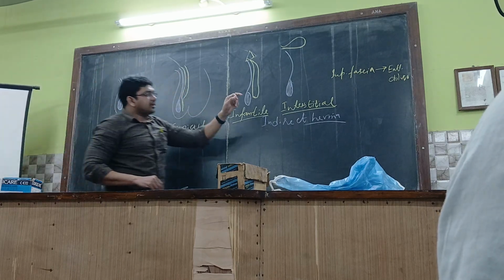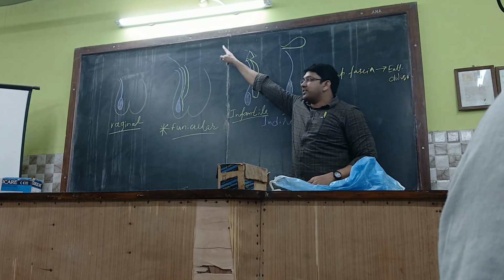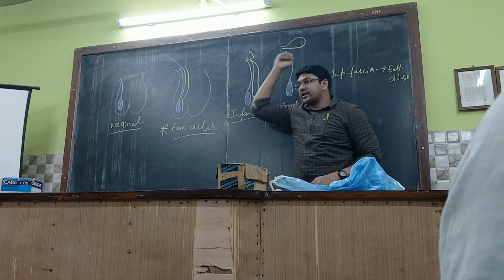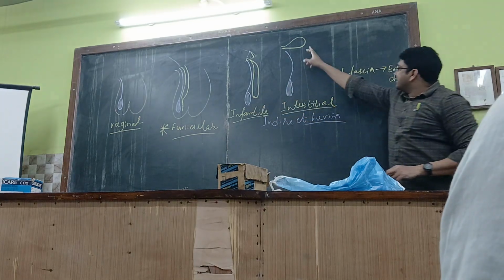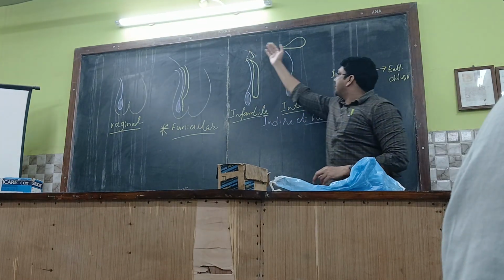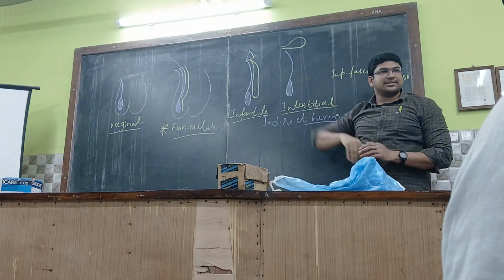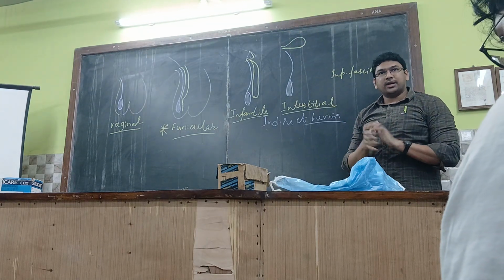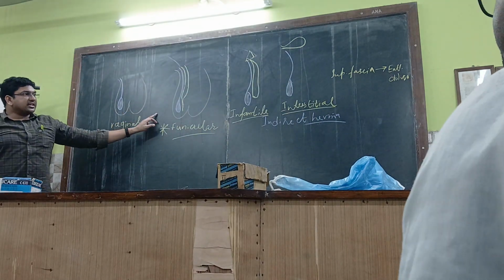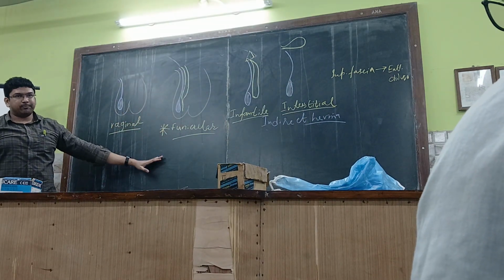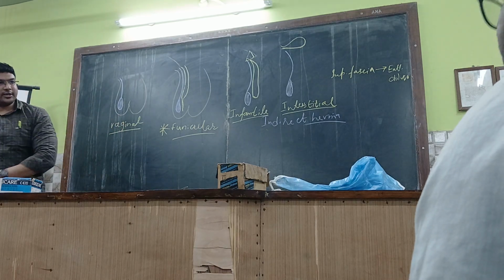But here only this part is persistent; beyond the superficial inguinal ring, reaching the deep ring, this part is lost. Only this sac is present over here. And again this part till the deep ring is present, but it is not reaching the testis, going instead in between the anterior abdominal wall muscles. Understood or not? These are the different types of indirect inguinal hernia. Direct means clearly it is passing through the walls of the abdomen.